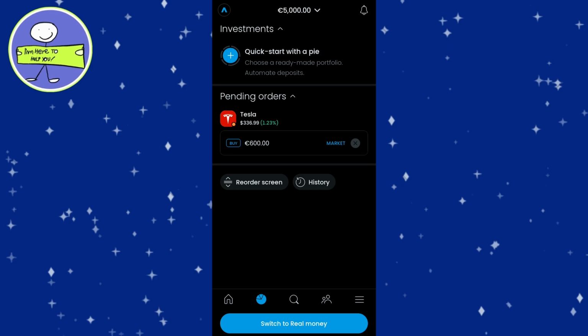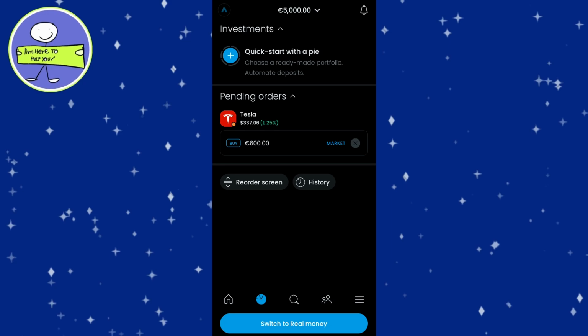Whether you're taking profits or reallocating your portfolio, the process is quick, and it allows you to manage your investments according to your goals. Keep in mind that selling stocks may be subject to capital gains taxes depending on your country's tax regulations, so it's always worth keeping track of your transactions for tax purposes.